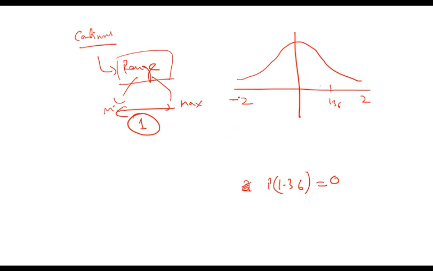Why? Because probability in a continuous distribution can only be estimated for a range. What is the probability in a frequency distribution curve? So remember, the probability in a frequency distribution curve is the area under the graph. This area is known as probability.